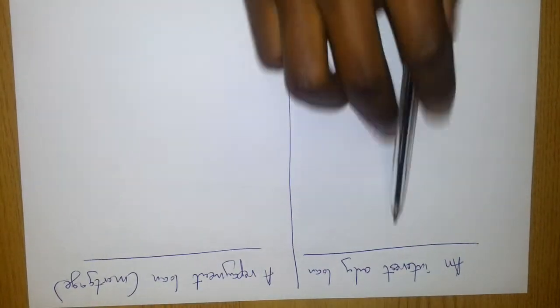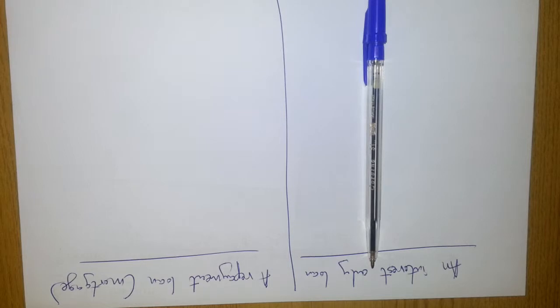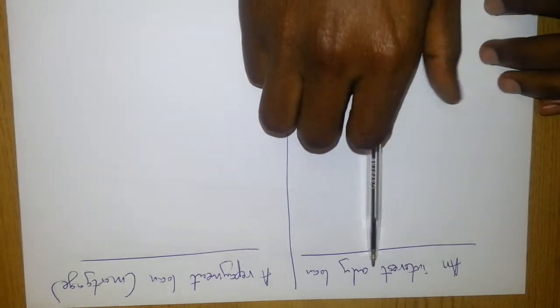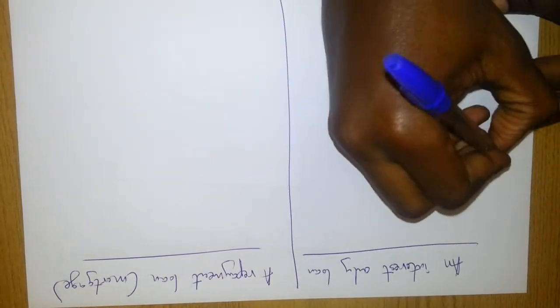Well, an interest-only loan is a loan that is repayable by a series of interest payments followed by a return of the initial loan amount.